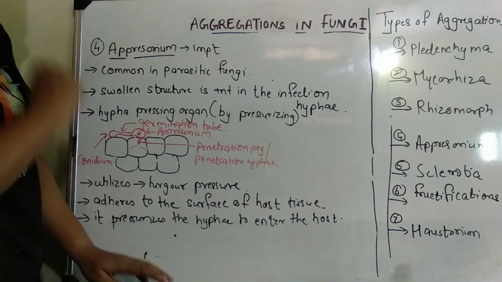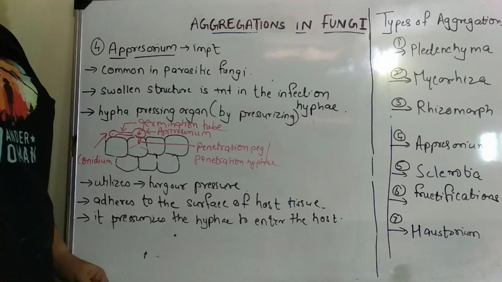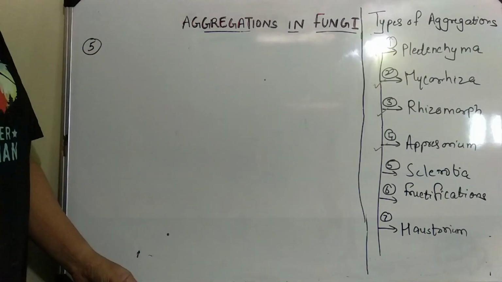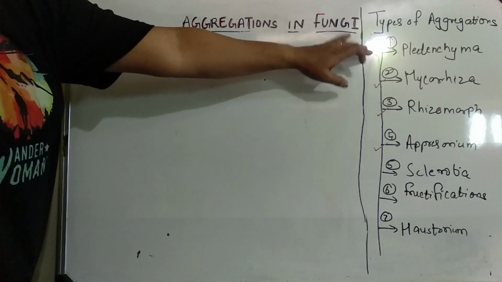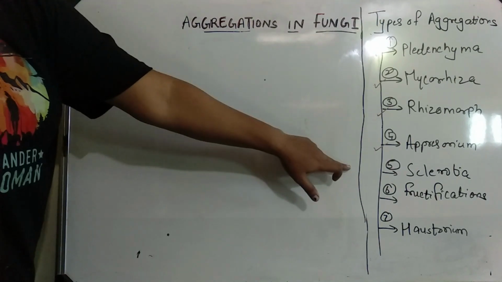So with this our fourth aggregation, that is Appressorium, is done. Okay, so by now we are done with Plectenchyma, Mycorrhiza, Rhizomorph and Appressorium. Moving towards the fifth type, which is Sclerotia. Sclerotia is an aggregation of fungi.